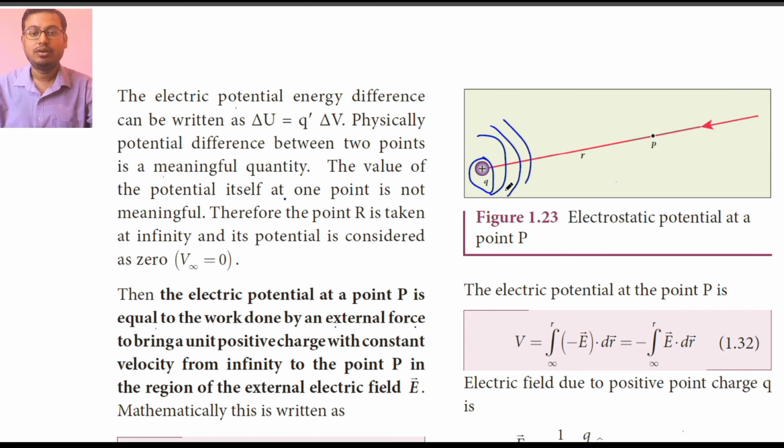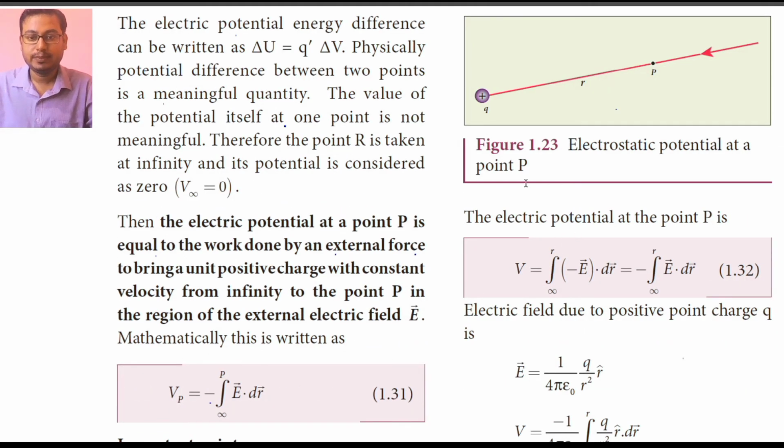When we go away from the positive charge, the magnitude of electric field will decrease. The point P is lying inside the electric field of the charge q, and another charge q dash is being brought from infinity to point P. Now you have understood this very well.